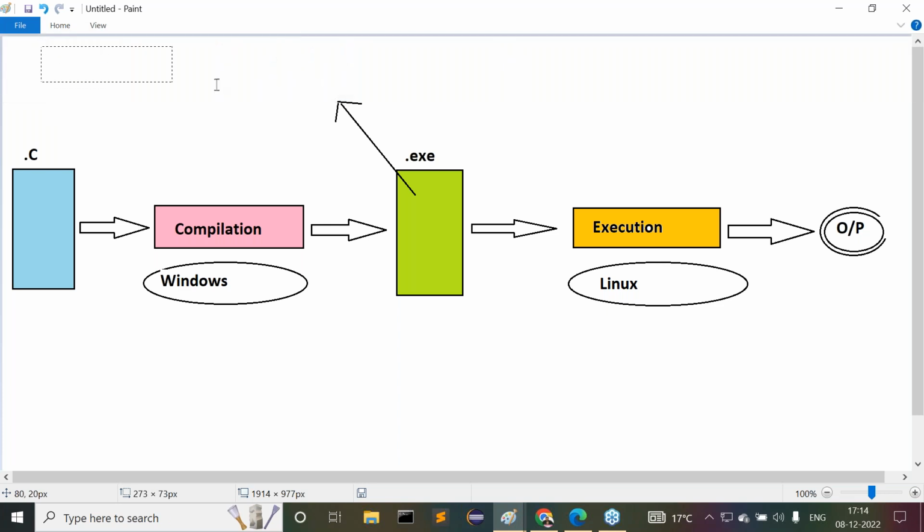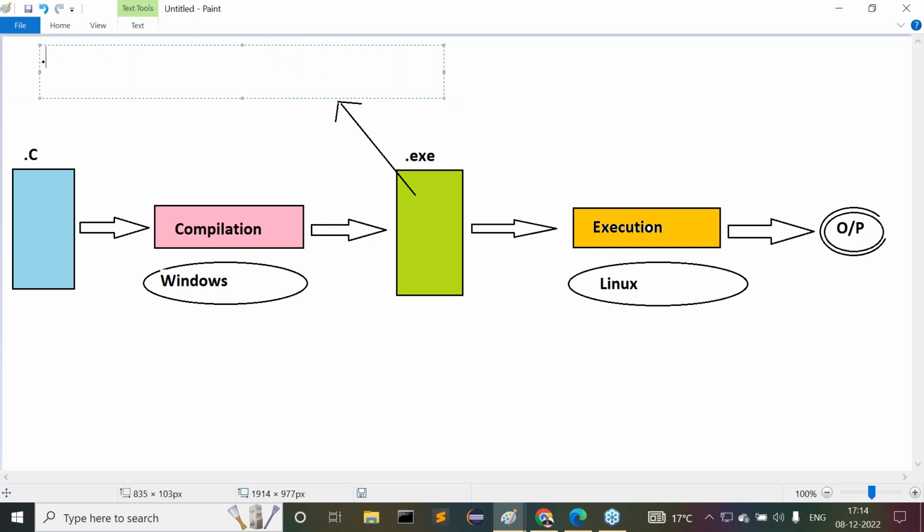The .exe file contains directly executable code. Okay, it contains directly what code here? Executable code.